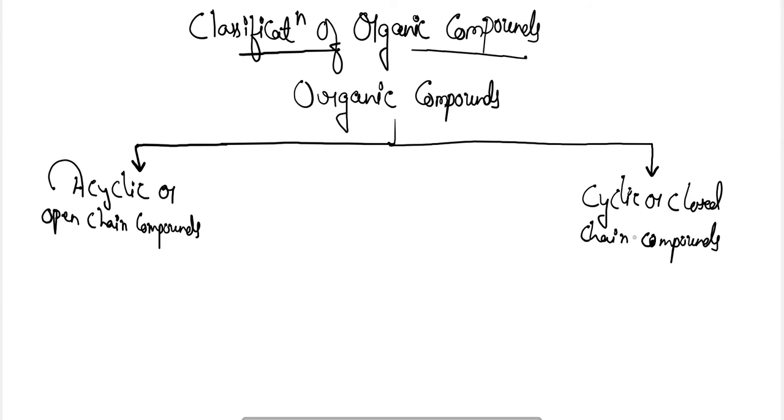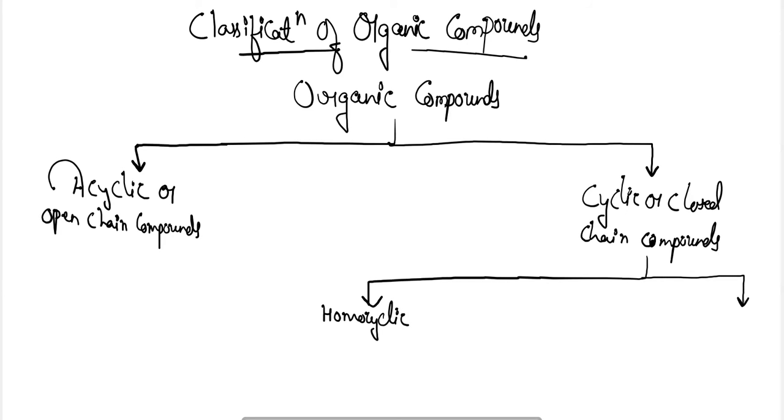Then the closed chain compounds are homocyclic or heterocyclic, and the homocyclic are alicyclic and aromatic.